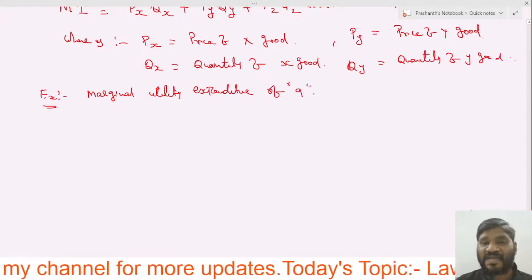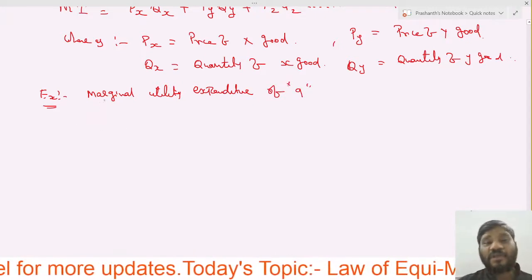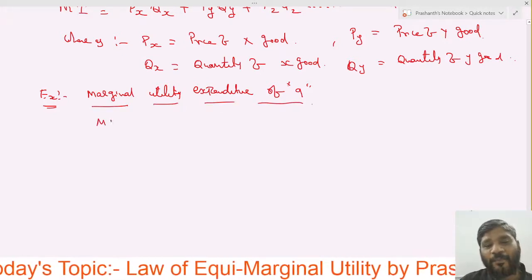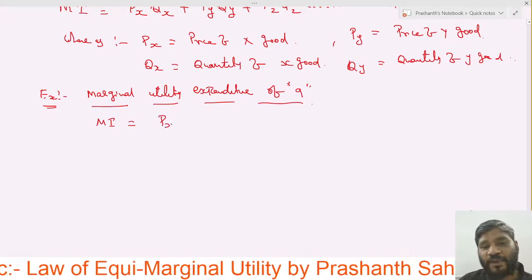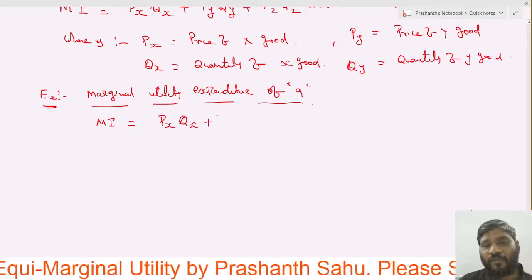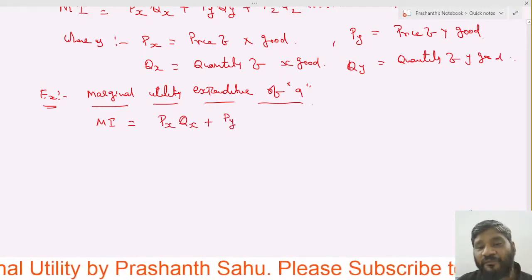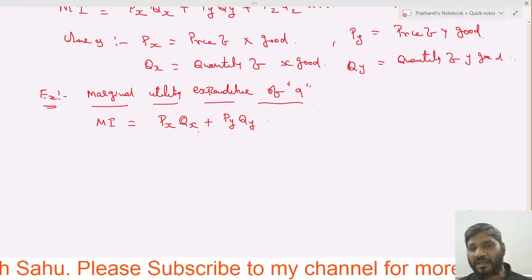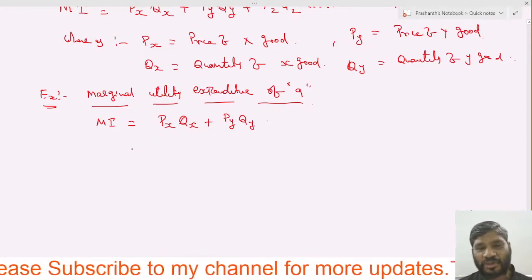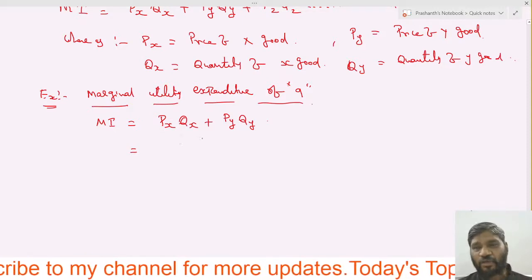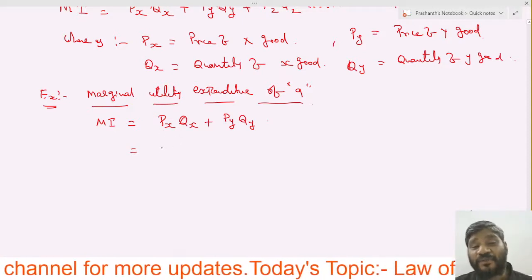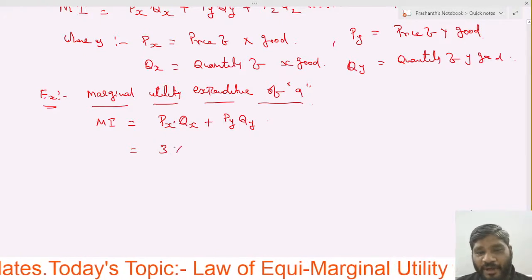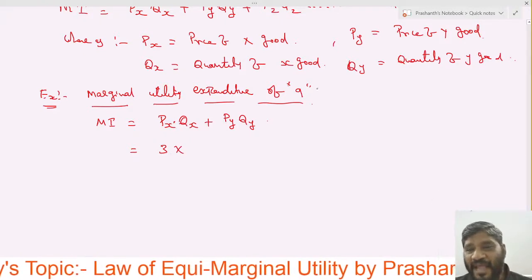The same formula we will apply here: Mi equals Px Qx plus Py Qy, because we have taken only two goods. What is the price of X good? In the previous discussion we said 3, into the quantity of X good. We are calculating the 9.